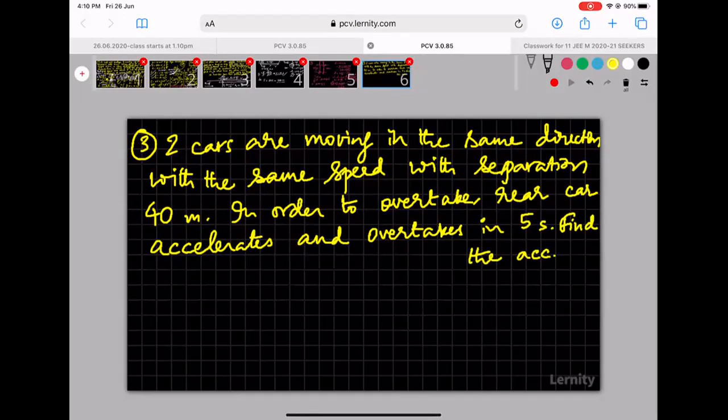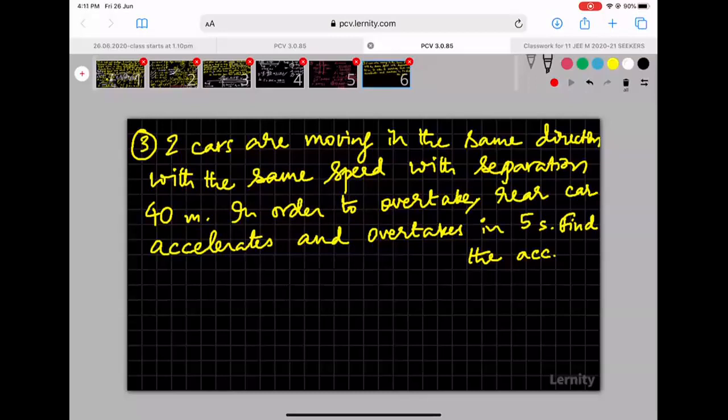Two cars are moving in the same direction with the same speed, with the separation 40 meters. In order to overtake, the rear car accelerates and overtakes in 5 seconds. Find the acceleration.